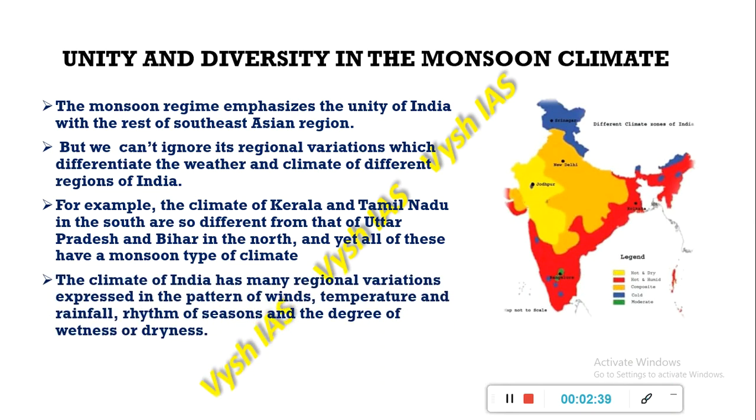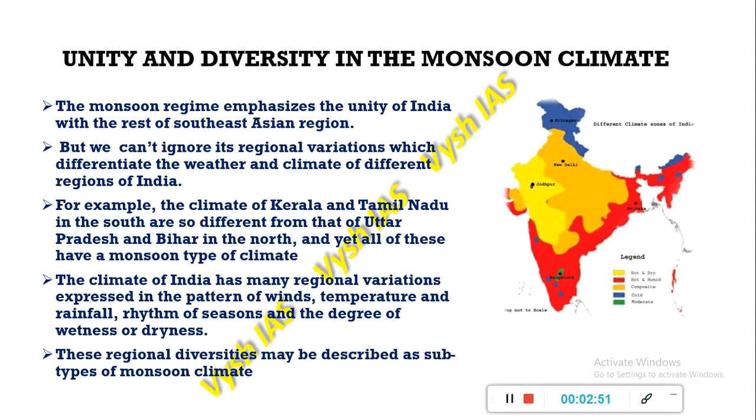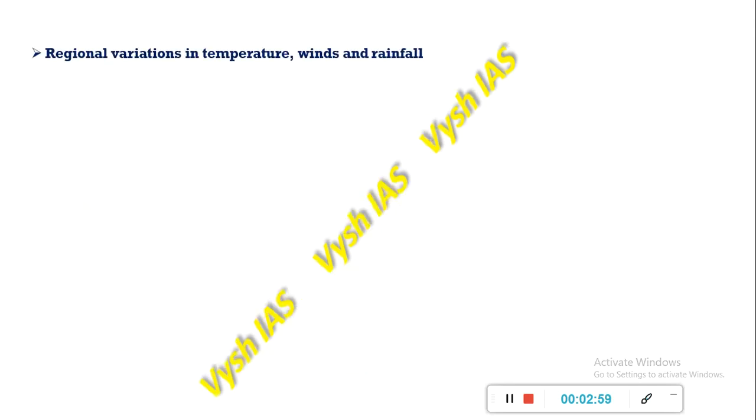The climate of India has many regional variations, which are expressed in the pattern of winds, temperature, rainfall, rhythm of seasons and the degree of wetness and dryness. These regional diversities may be described as subtypes of monsoon climates. Next, regional variations in temperature, wind and rainfall.